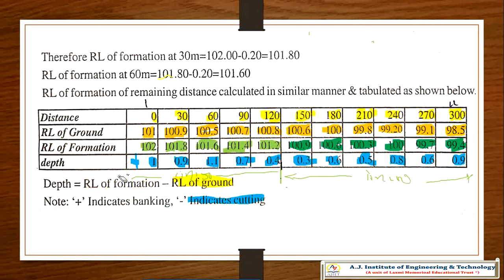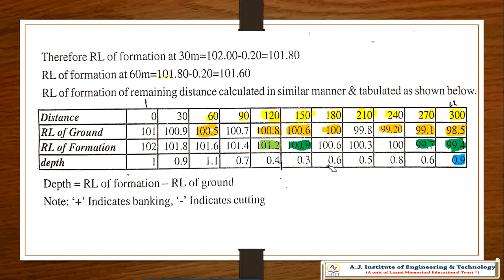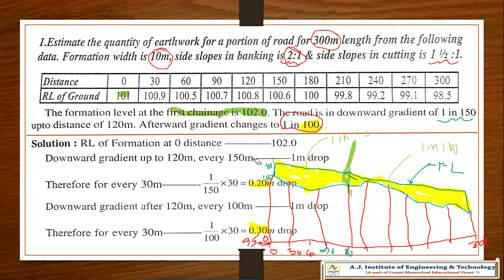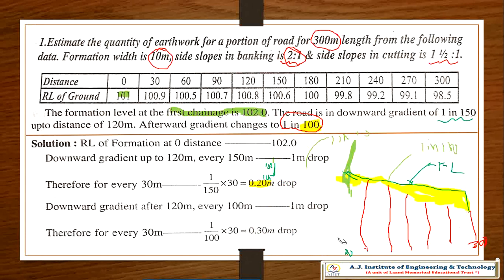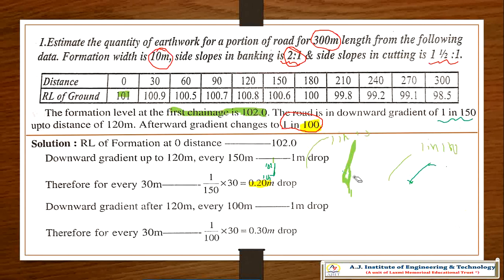So I hope you understood this problem and you can do such problems. We'll solve another type of problem next week: fully cutting, fully banking, or partially cutting and partially filling. That is an interesting subtopic in this regard. Hope you understood this problem nicely. For any clarification, please comment in the comment box.